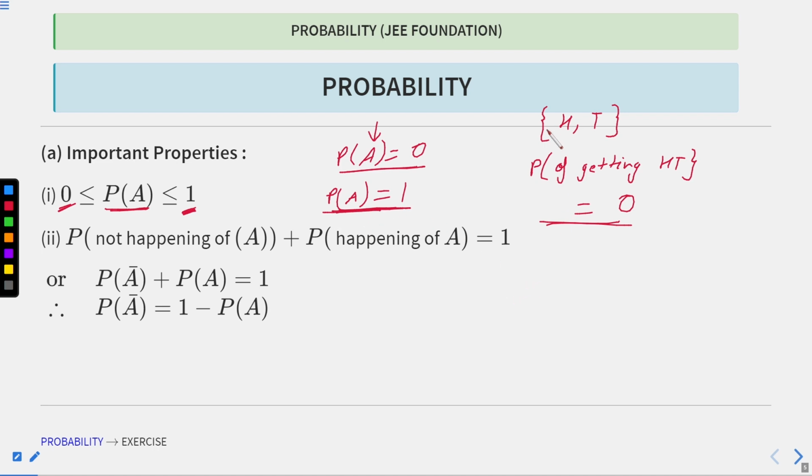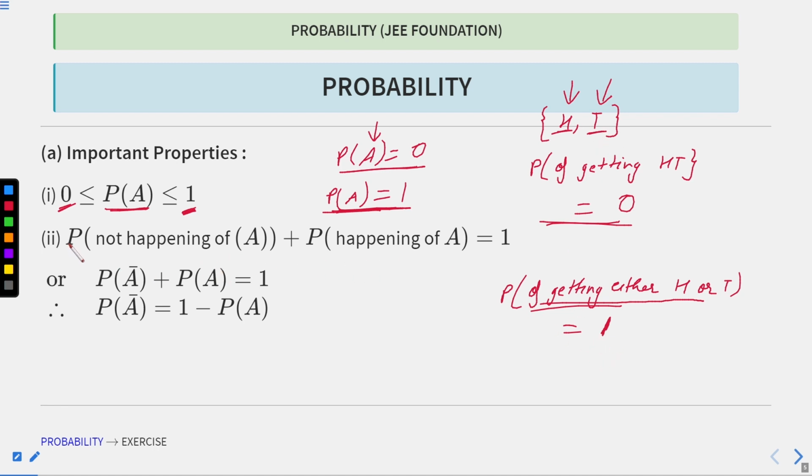For example, in this case, the probability of getting either H or T will always be 1, because whatever I do, I am getting either head or tail. This is what the event is asking for, the probability of getting H or T. Whenever you toss a coin, you will get either head or tail. So this is 1.